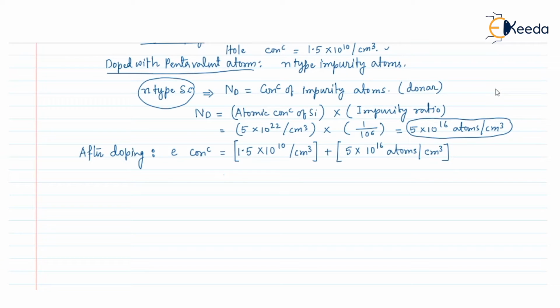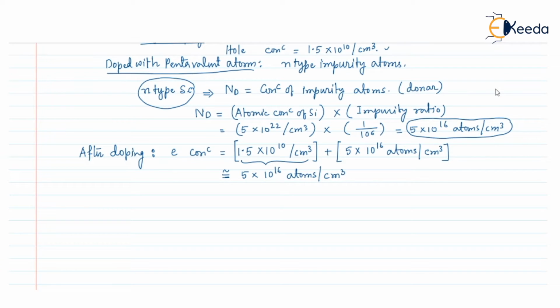So the total concentration will be 1.5 into 10 to the power 10 plus 5 into 10 to the power 16. This 1.5 into 10 to the power 10 is very small with respect to 5 into 10 to the power 16. So the electron concentration after doping will be 5 into 10 to the power 16 per centimeter cube.